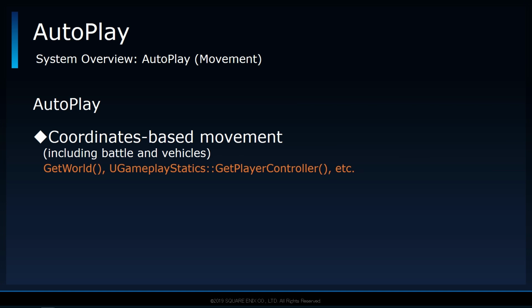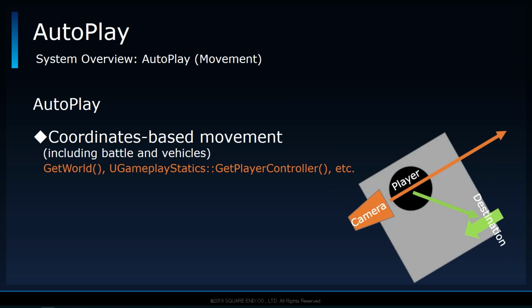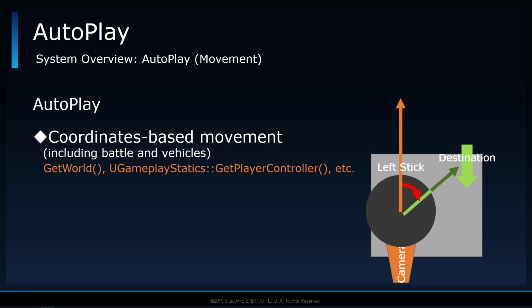The camera direction and the direction of the destination relative to the player are used to figure out which direction the left stick should be tilted towards. The calculation itself is actually not very complicated, and some of you probably know about it, but it's probably easier to understand using a top-down perspective. If we rotate our view such that the camera's direction is aligned with the vertical axis of a 2D plane, the direction of the destination will match the direction in which we should tilt the left stick. To put it another way, by figuring out the angle between those two directions, we can rotate a 2D up vector by that same amount to get our desired results.